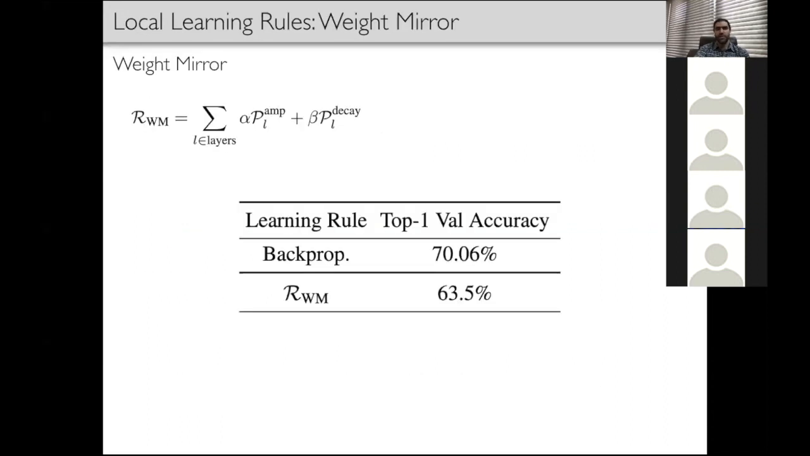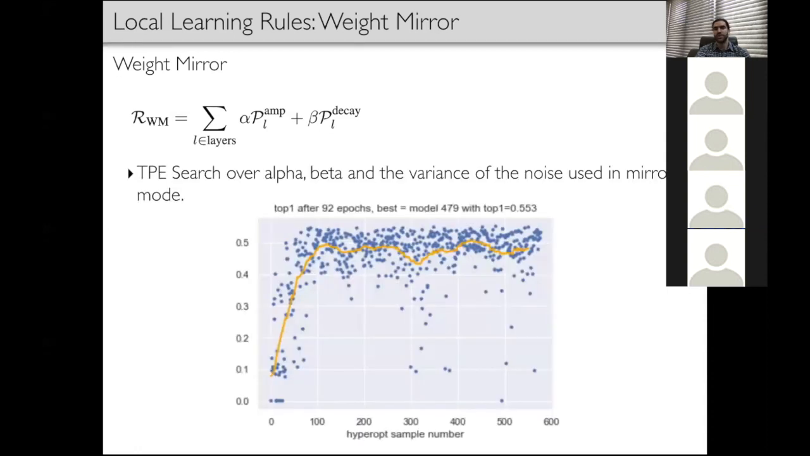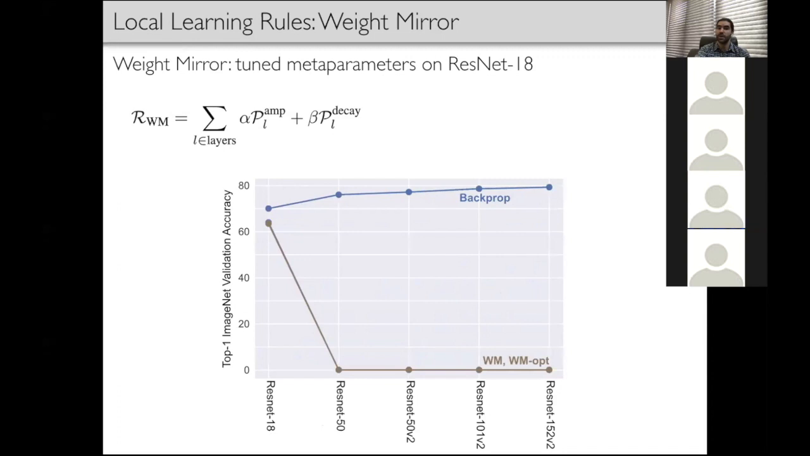We'll now begin an exploration of local learning rules by trying to reproduce the published weight mirror result. We find the result to be quite sensitive to metaparameter choices, and our obtained performance falls quite below the reported WM performance. Thus, we will attempt to tune the metaparameters by running a large-scale search using the tree of Parzen estimators algorithm. Even then, using the same metaparameters that we optimized for on ResNet-18 to train deeper models fails completely in both the baseline and the search.